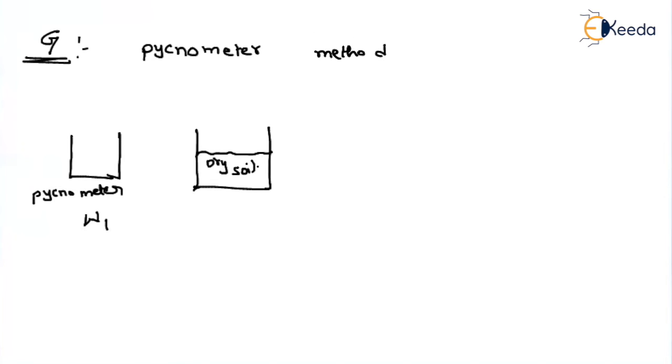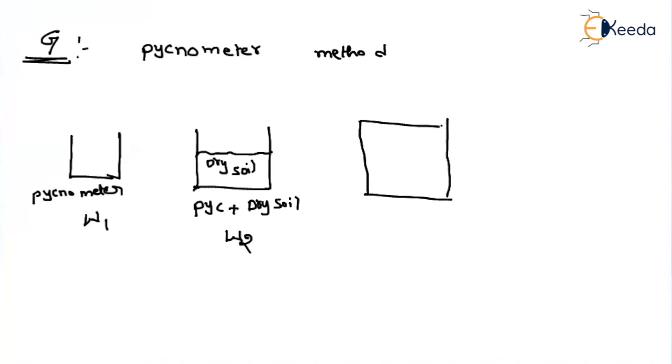So the weight of the pycnometer plus dry soil, let us consider this as W2, and fill the remaining volume with water. Up to here we have the dry soil, and after that we have completely filled it with water. Here we are considering the pycnometer, the dry soil weight, and also the water weight.